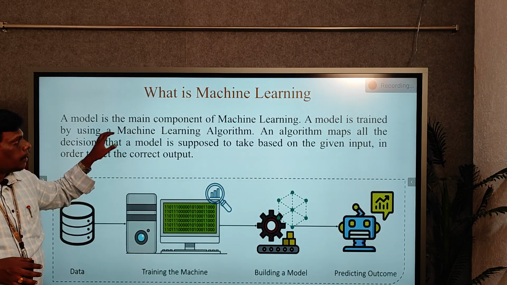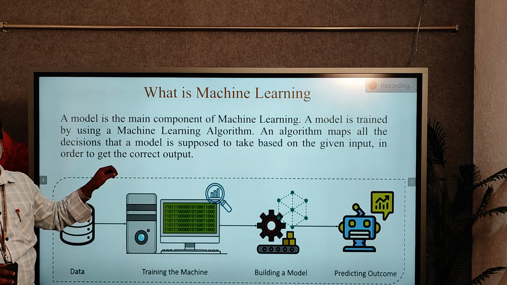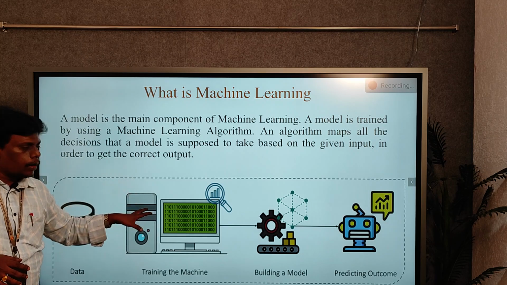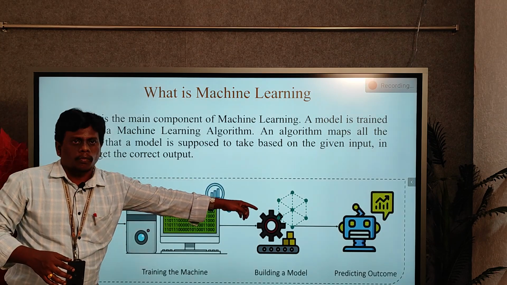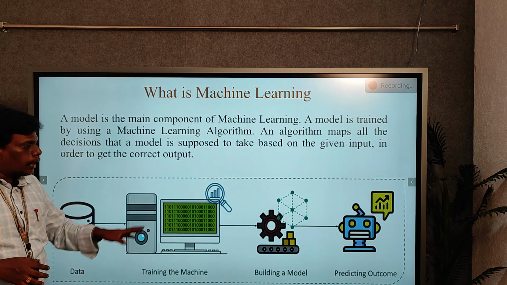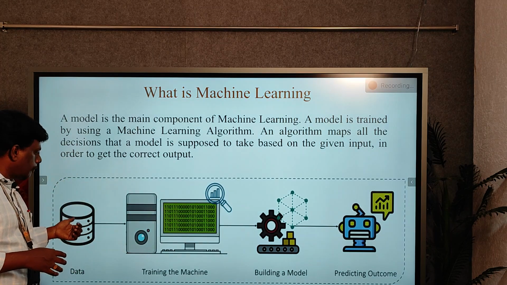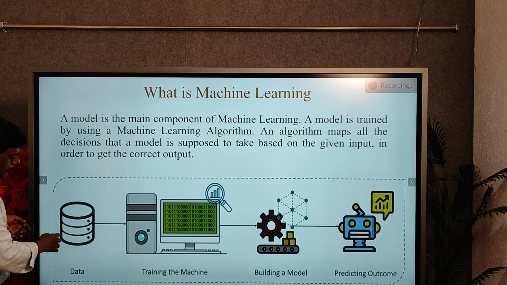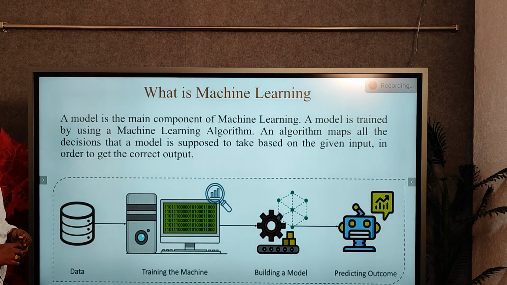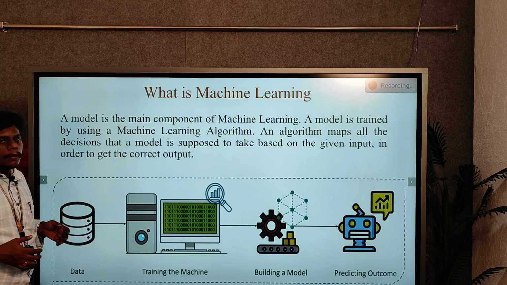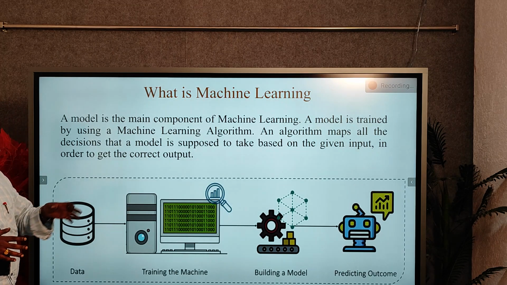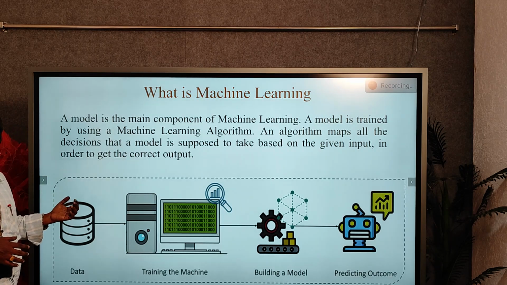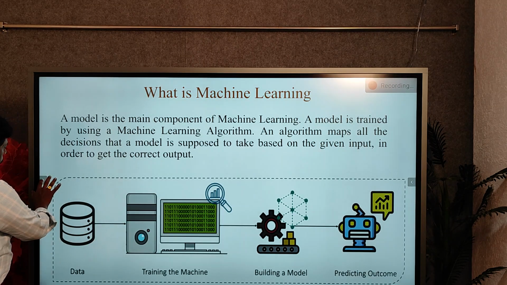So the main aim of machine learning is to create one particular model, and based on that model we need to predict one particular value, and for that prediction we need to supply the required data. So initially we have to take data here. What kind of predictions are we going to perform? For that we need to first take the required data. So here data means,